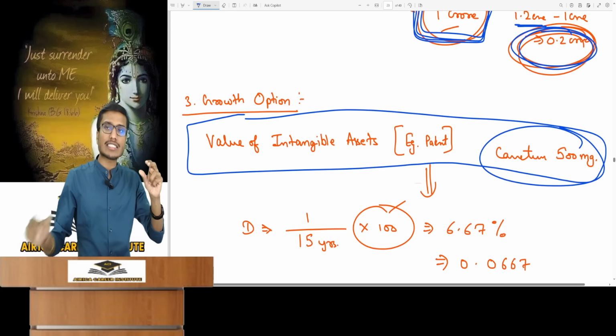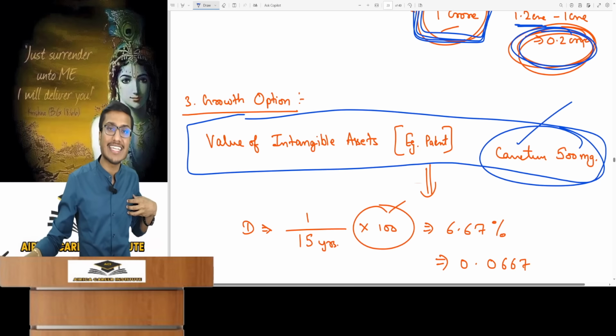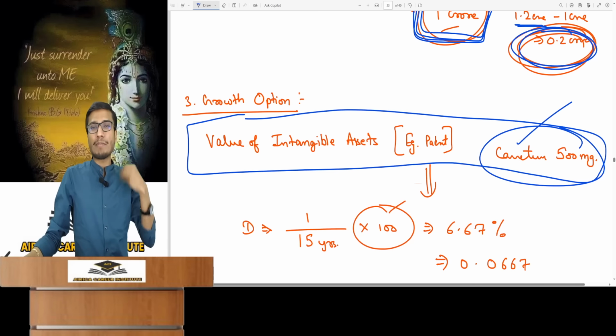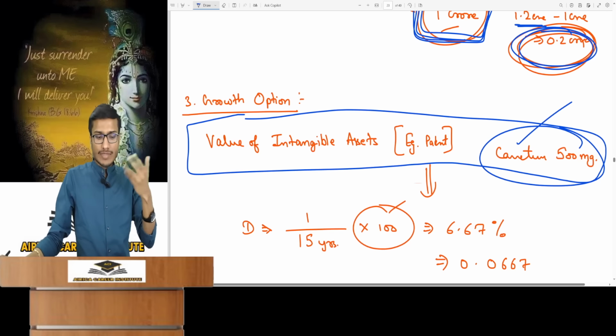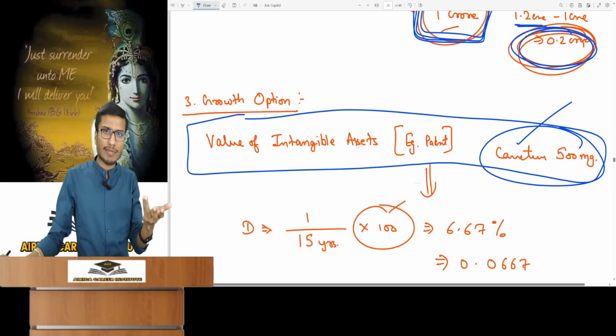This means for 15 years, unless I give the right to someone, no one else can make this medicine. Even though the whole world will know that this medicine exists, still no one will be able to make it. Now I will charge whatever rate I want and make a huge profit. Understood? So if companies want to do this, pharma companies do get patents. They do it in reality as well, if they want to make a profit.